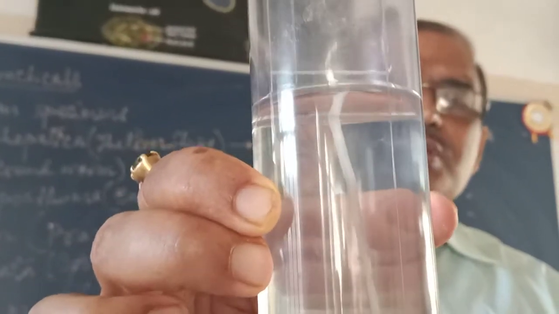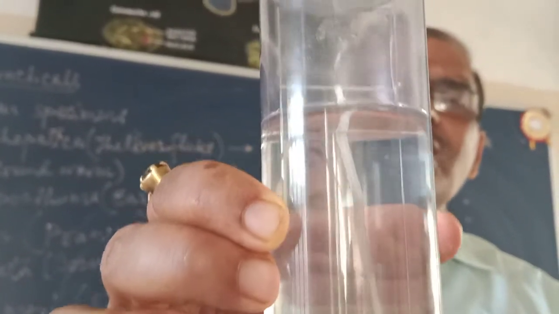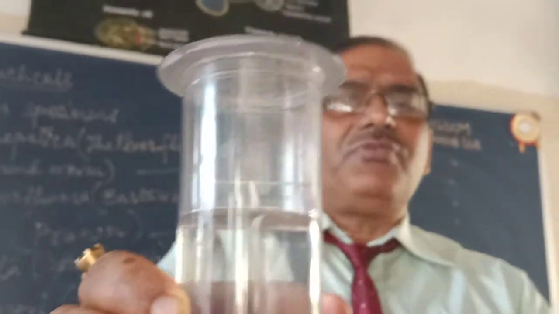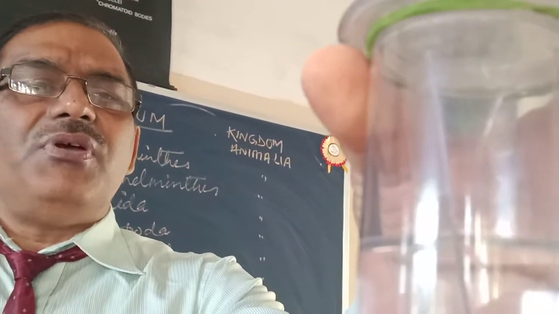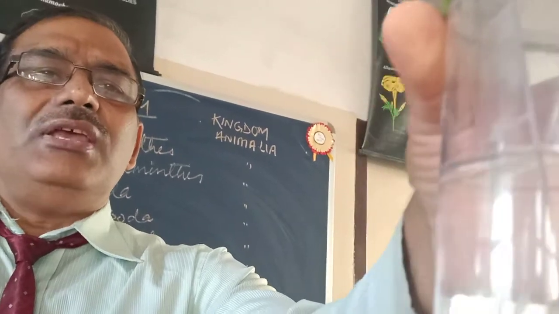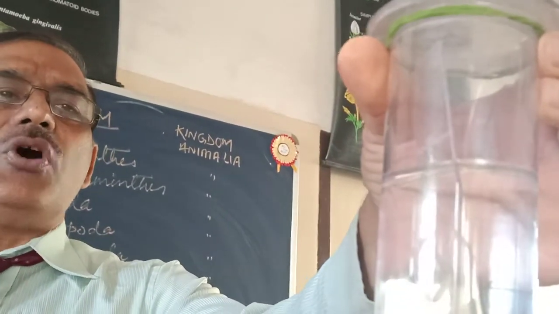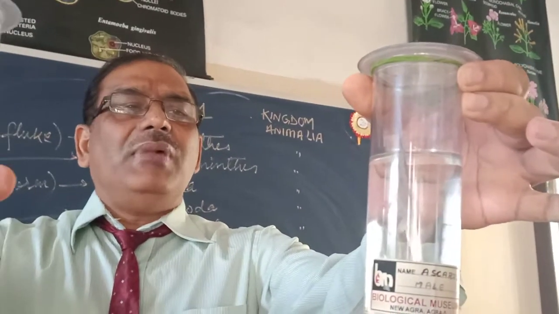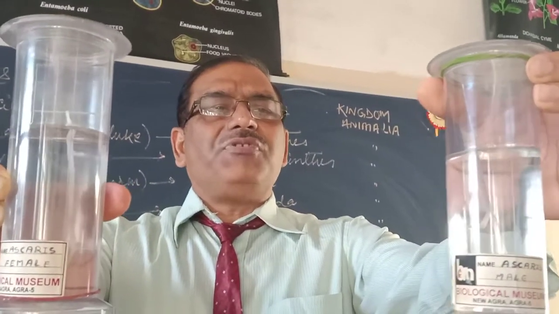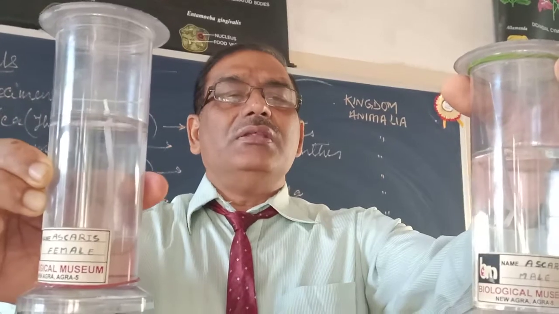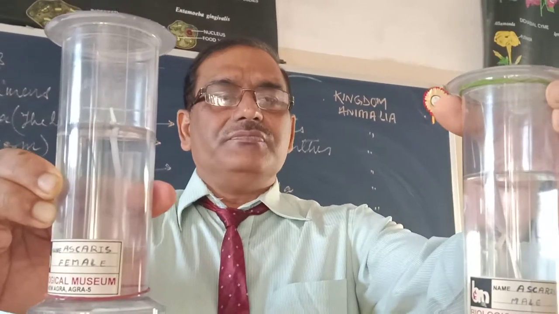You see this one on my left-hand side. This is male Ascaris. Males are shorter than females, and in males the posterior side is curved. So you can differentiate which one is male and which one is female. This shows sexual dimorphism.